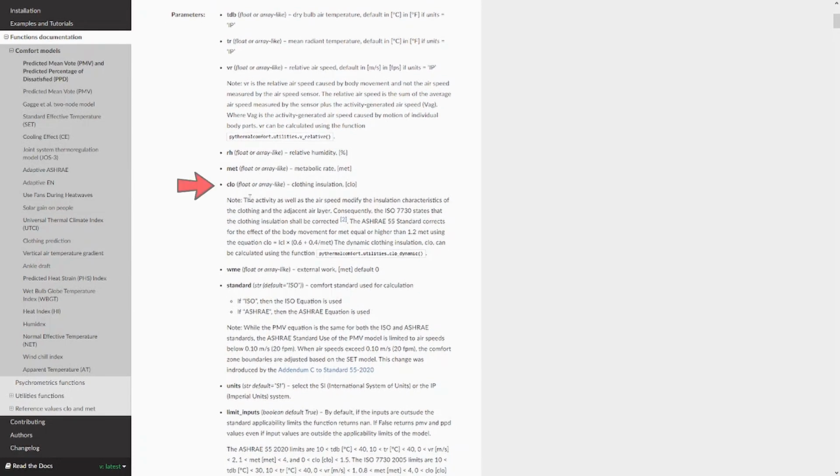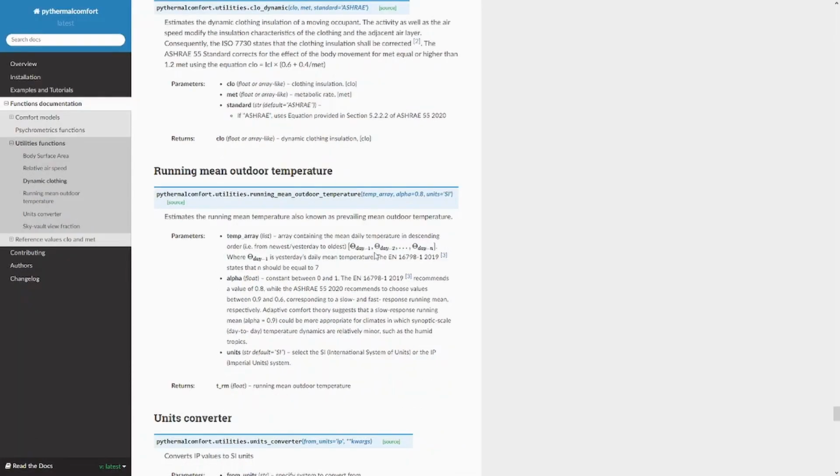Then we have to pass the clothing insulation. Be aware that, as for the relative airspeed, the clothing insulation is also affected by the metabolic rate. Here the effect is kind of opposite from the relative airspeed, because the more the person is moving, the more air will most likely go under his clothes. So it will kind of reduce the thermal insulation of the clothes.